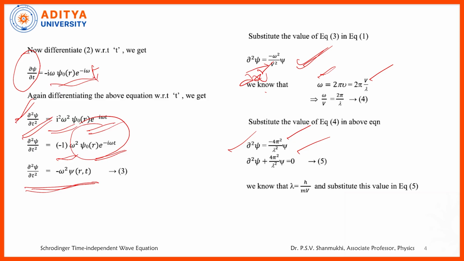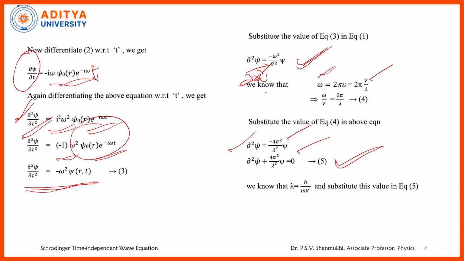Okay, and this minus 4 pi square by lambda square is written on the LHS. So every time you observe, only dou square psi is mentioned there, or dou square psi by dou x square, or you can take the three dimensional system, no problem. That's why dou square psi plus 4 pi square by lambda square into psi is equal to 0. This equation we are getting.